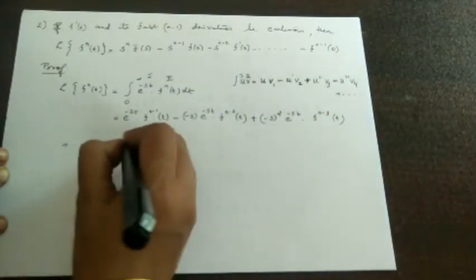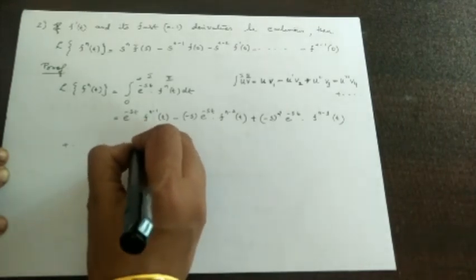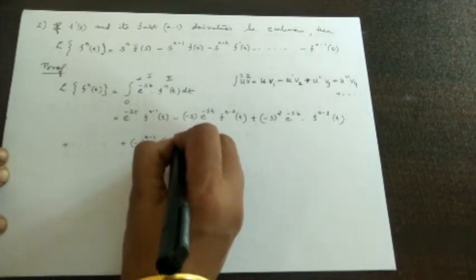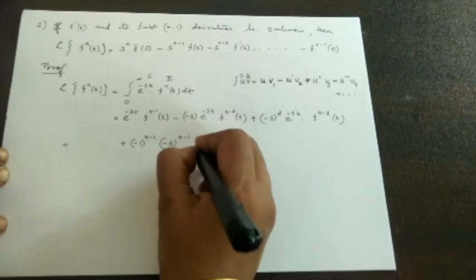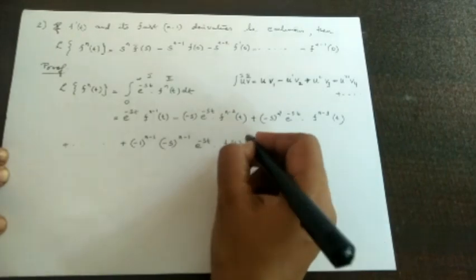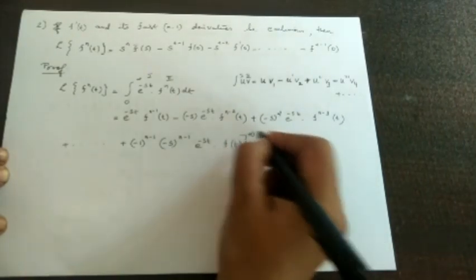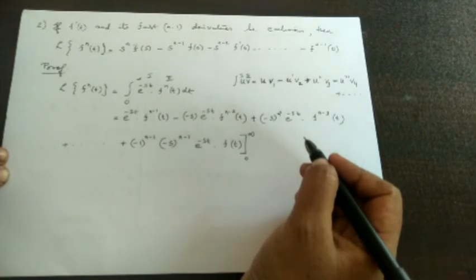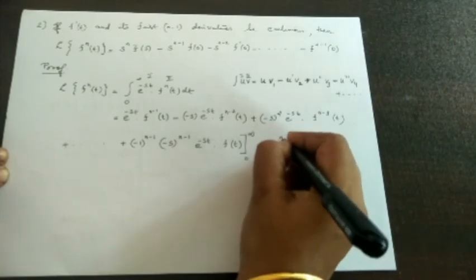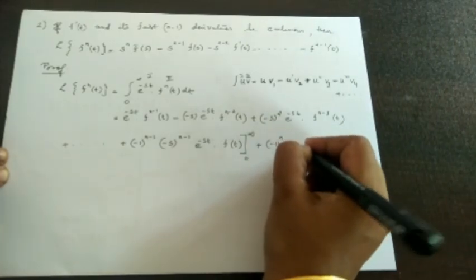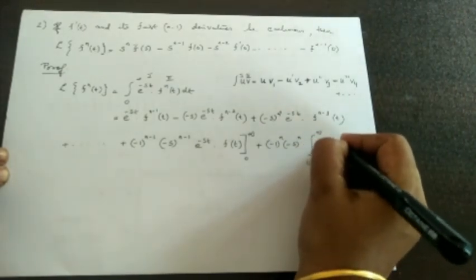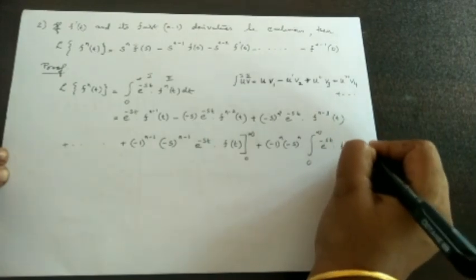Plus, etc., up to the (n minus 1)th term we can write like this: minus 1 raised to n minus 1, minus s raised to the power n minus 1, e raised to minus st, and the last term will become f(t). Now we apply the limit from 0 to infinity. Then we write the last nth term as minus 1 raised to n, minus s raised to n, integral from 0 to infinity e raised to minus st f(t) dt.